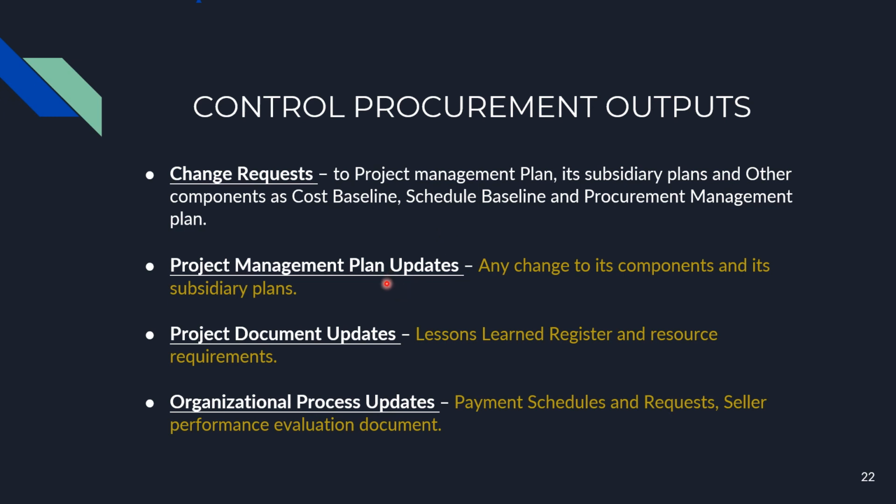Then project management plan updates and project document updates. In project document updates, some examples are that we update the lessons learned register and the resource requirements. And the next is organizational process updates. In organizational process updates, we update the payment schedules and request seller performance evaluation documents.